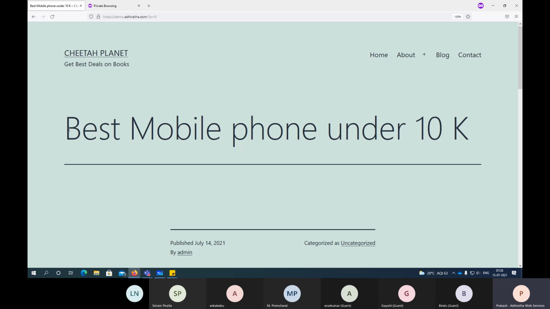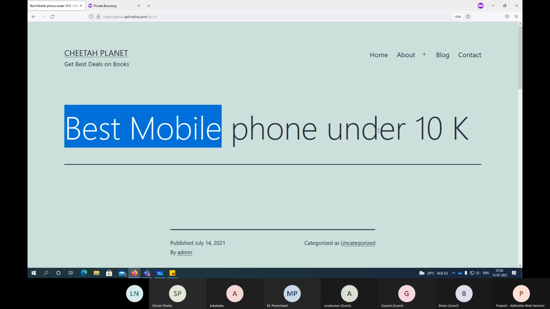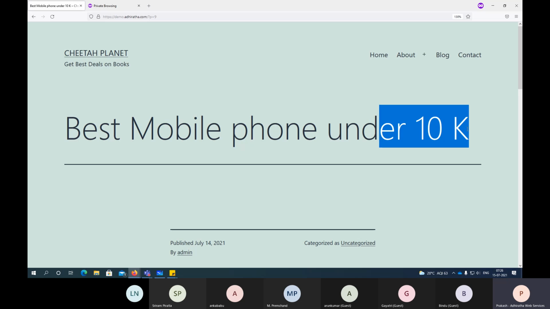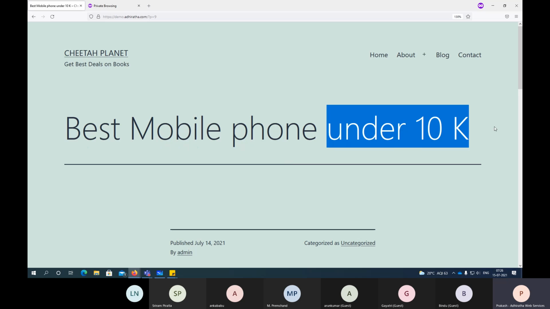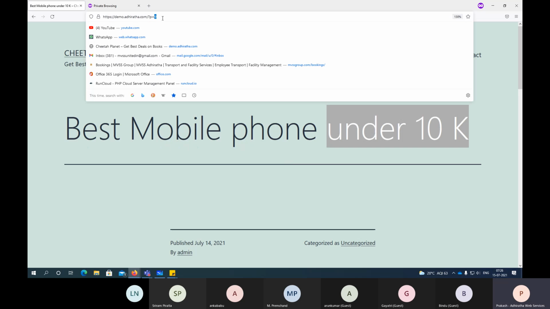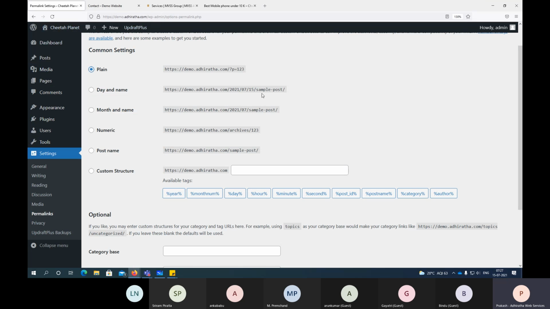Okay. So what you should do is keep these keywords. Best mobile under 10K. These are your keywords, right? So when you say learning SEO, you will learn this. So best mobile under 10K is your keywords. So these should be in your title. Okay. So in that case, what we should use? Our title should come, right? But should we use our date and time? I mean, date, year, and date. Should we use? Maybe not.